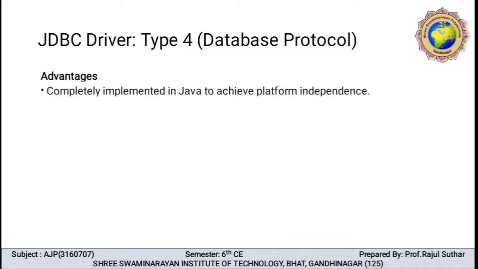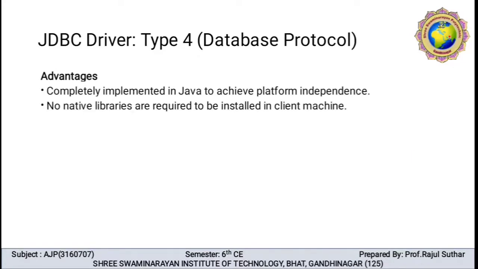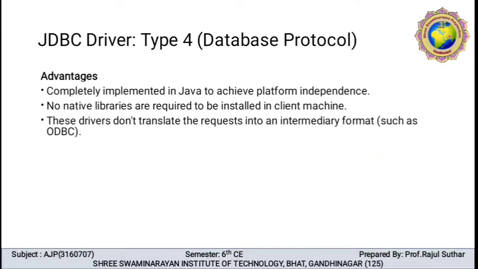You can say that this is the advantage. It is completely implemented in Java to achieve platform independence. No native libraries are required to be installed on the client machine. Any native library is not required. The driver doesn't translate the request into an intermediary format such as ODBC.